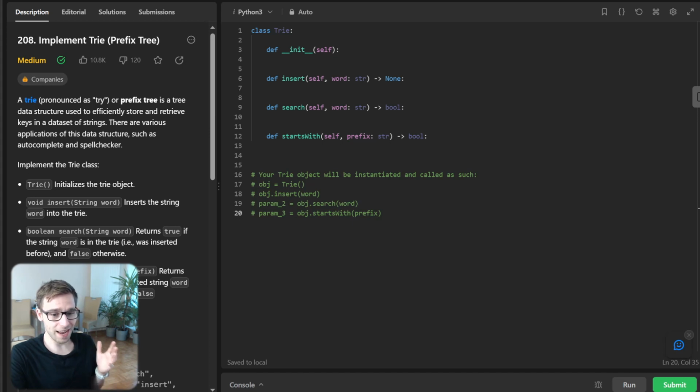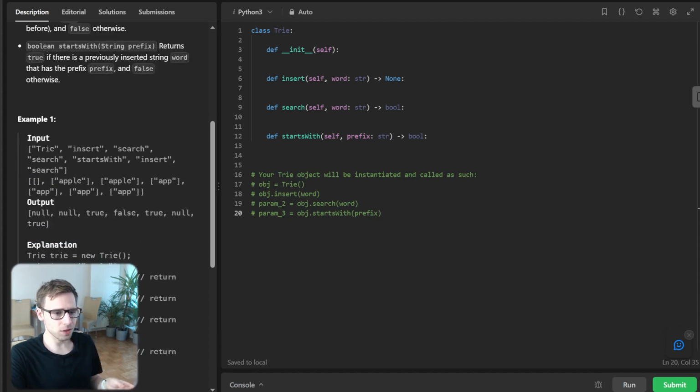So what's a trie? It's a tree-like data structure that stores a dynamic set of strings, which is super useful for quickly retrieving and storing words. So we will implement a trie class with three main methods: insert, which adds a word to the trie, search, which checks if a word is in the trie, and startsWith, which checks if any word in the trie starts with a given prefix.